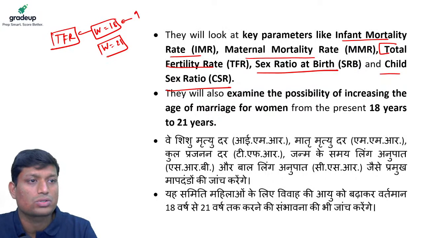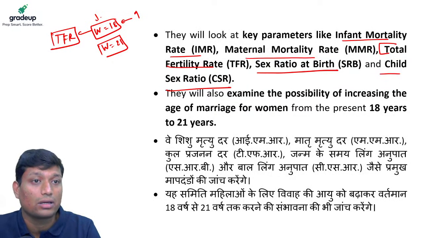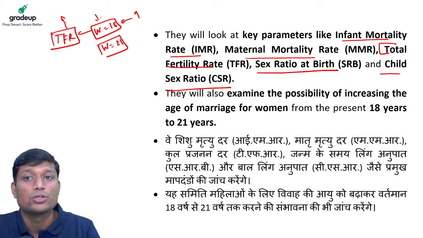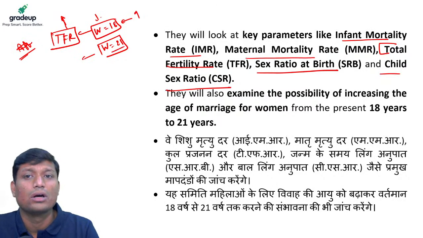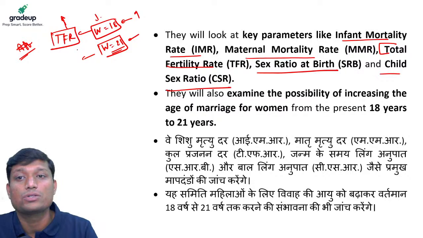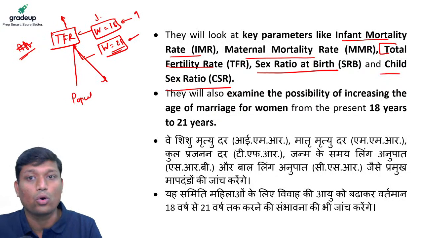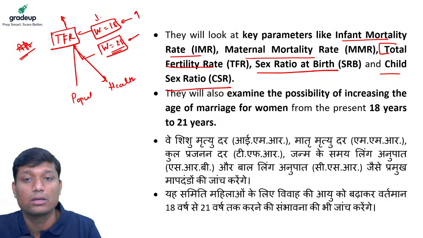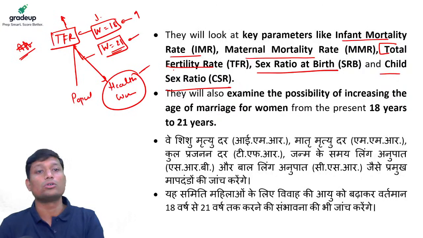So in many countries across societies, it has been seen that whenever there is a lower age of marriage, the total fertility rate of the country increases, right? So it ultimately affects your population. And on the contrary, as the age of marriage is at a higher level, this TFR will reduce, and as TFR reduces, it helps in both. It helps in controlling population, and most importantly, it also helps in the health of women. So this is the important part we also have to understand.